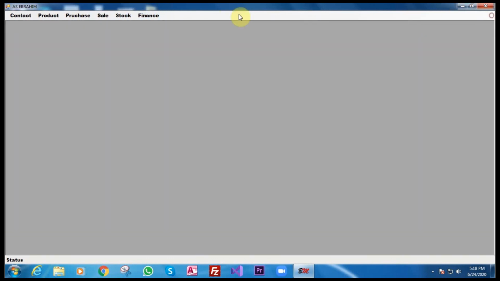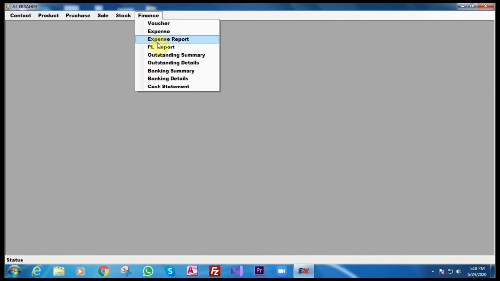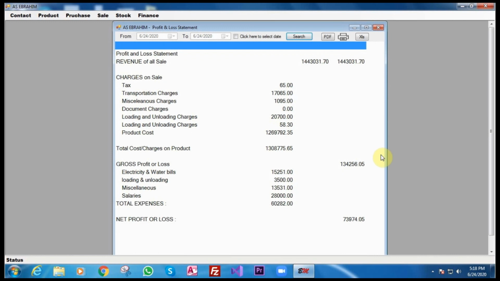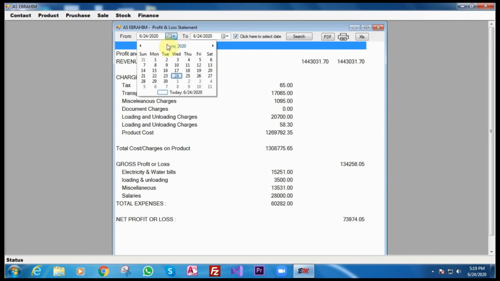Now I'll explain to you the profit and loss account. This profit and loss account depends on the date you select. It can be for 1 month, it can be quarterly, and it can be for 1 year. Now I will do one thing.